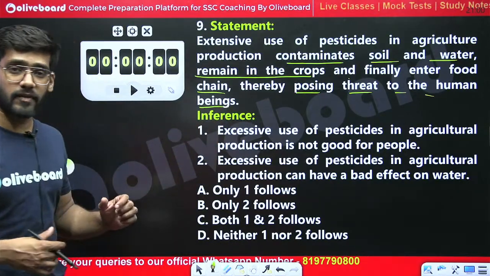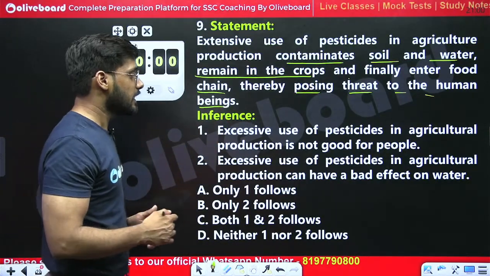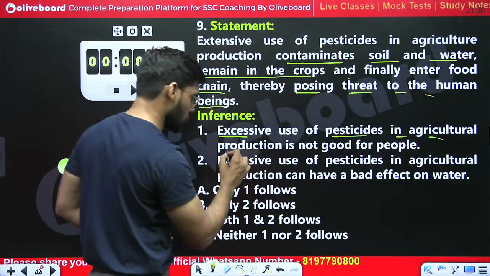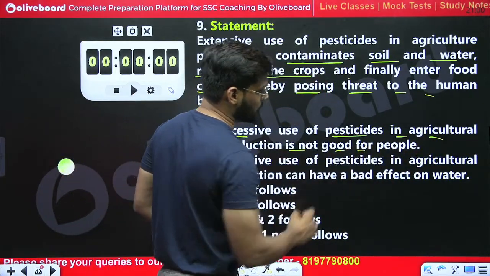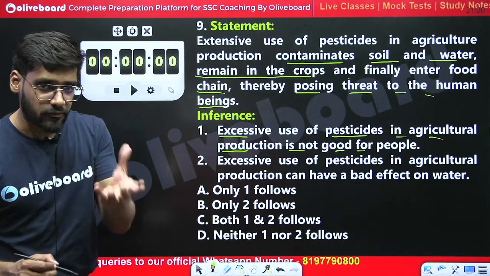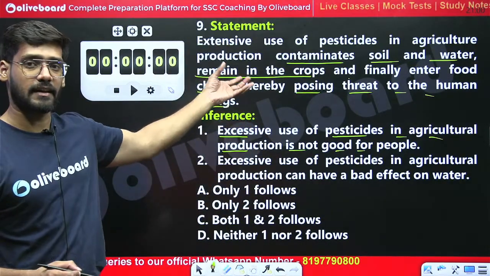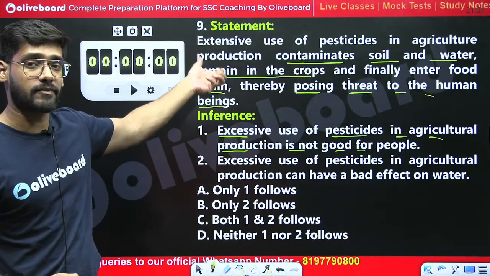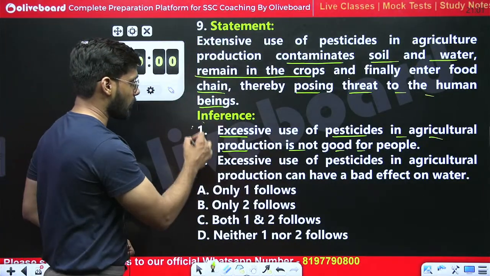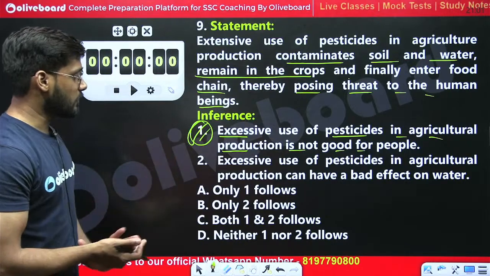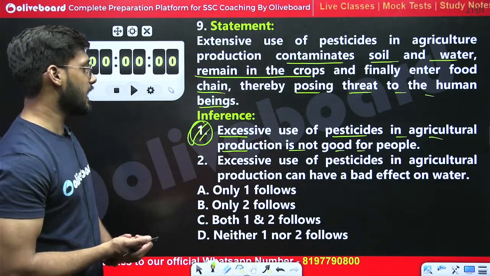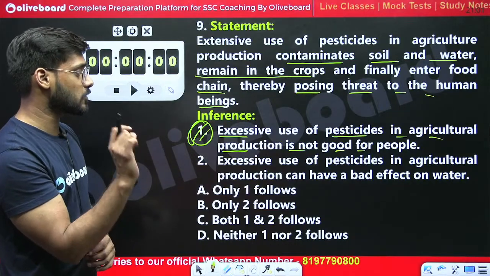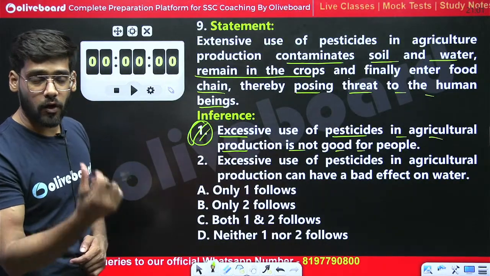So let's see the inferences. What is given in the inference? Excessive use of pesticides in agricultural production is not good for people. Yes, we can conclude this from the given statement, because it was clearly said in the statement. Option 1 is right. Second one: excessive use of pesticides in agricultural production can have a bad effect on water as well.